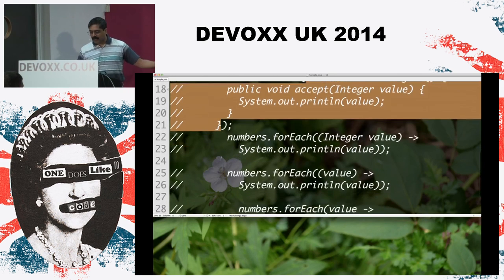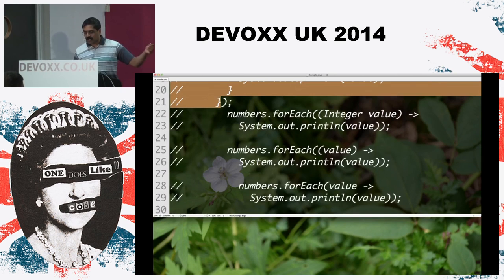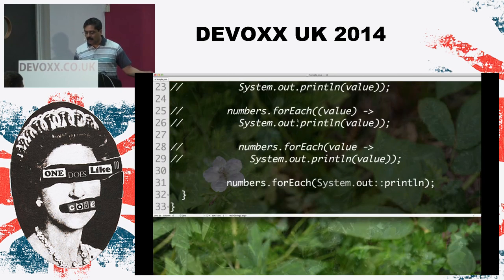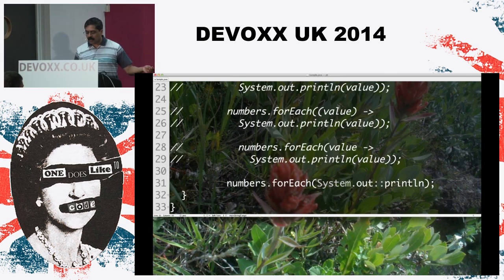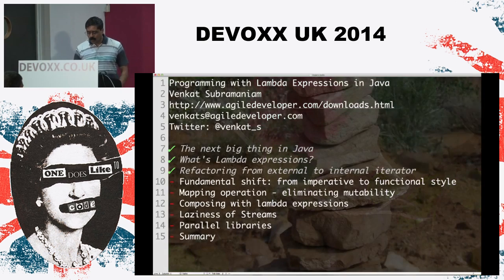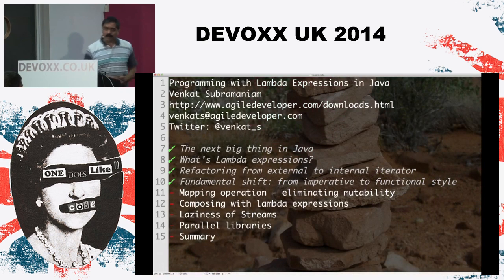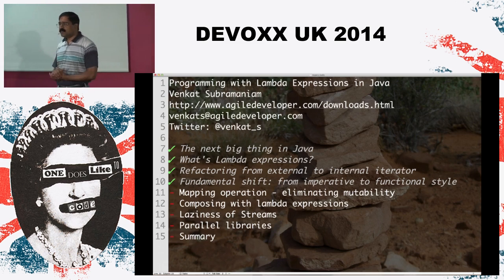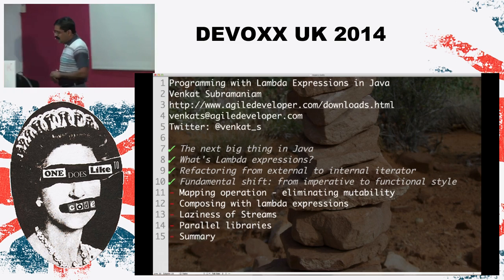Then we looked at the forEach method and saw how we could actually pass a lambda. Then we looked at type inference, and then we looked at reducing a little bit more of the noise, and finally we looked at method references. So we went from what was a high ceremony to really a concise format. And once you get familiar with it, it becomes a lot easier to work with.